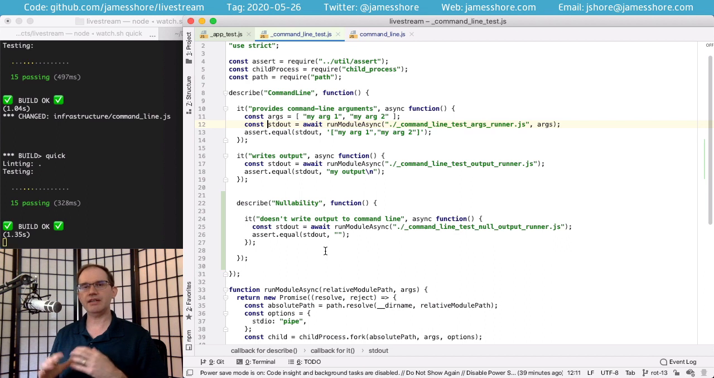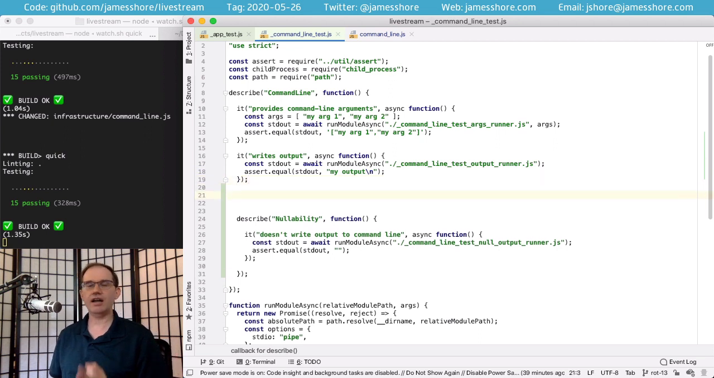But if we're going to be testing that this code writes to the command line, we now have to have some way of observing that this has happened. Because we're not using a mock, there's no way to spy on this. We have to actually ask. And this is another thing that you're going to see with nullable infrastructure: you're going to need to introduce state so that you can query the things that you want to query.